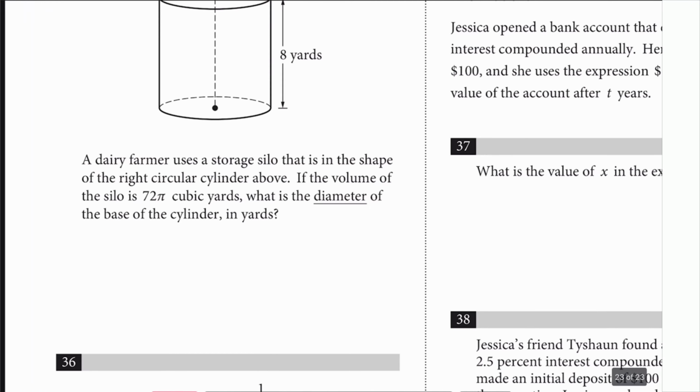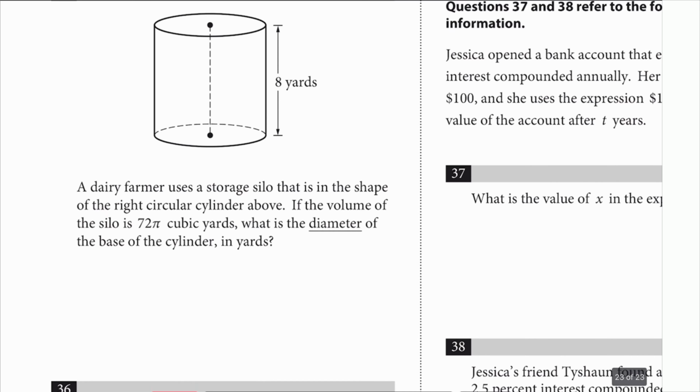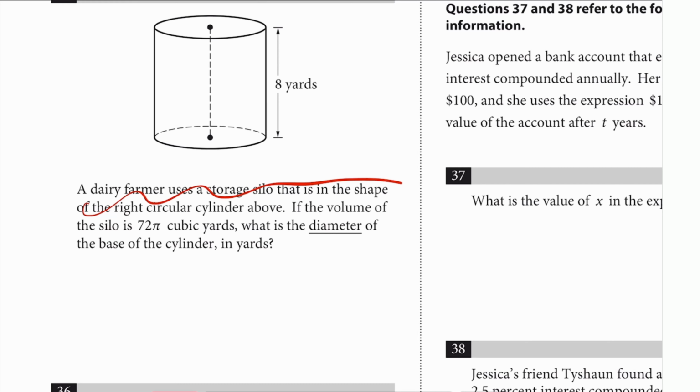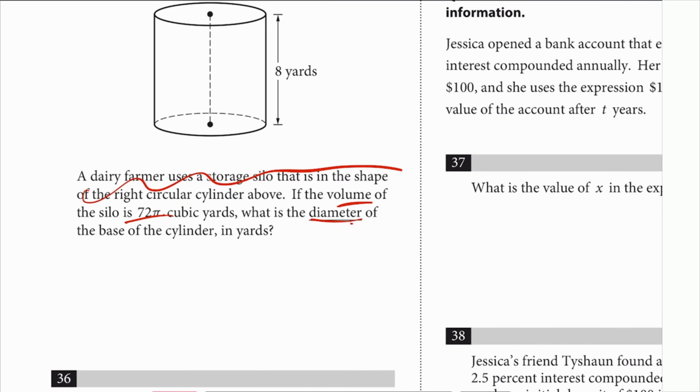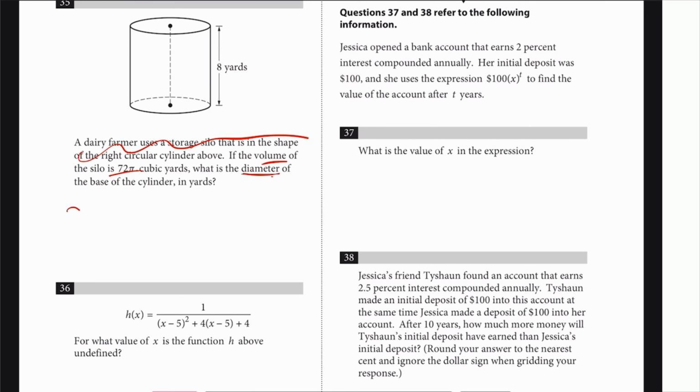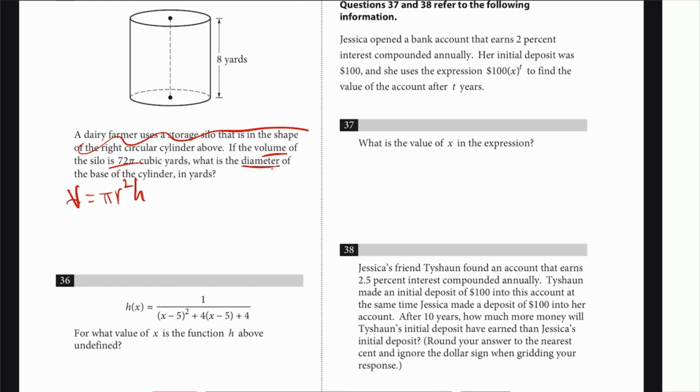Number 35. A dairy farmer uses a storage silo, whatever. The volume is 72 pi. What is the diameter? So not radius, but diameter. So here we go. Volume is equal to pi r squared h. If you didn't know that, it's in the front of the packet for you. 72 pi is equal to pi, radius, I don't know, but height is 8. Okay.